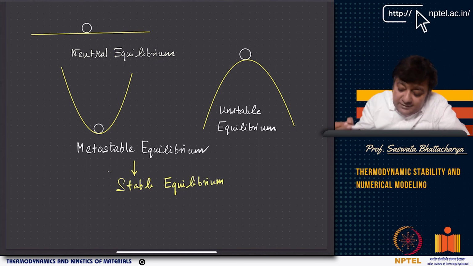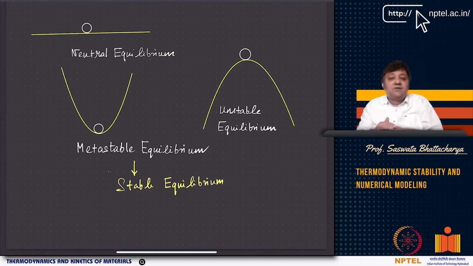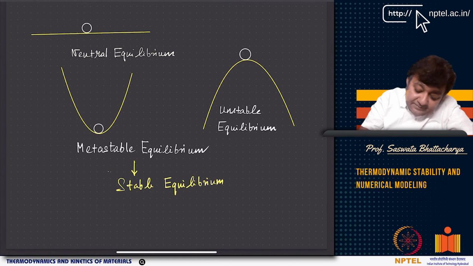However, have a look at the instability. Have a look at this position where you are at the top of the hill, the peak. If you are at the peak of this energy barrier, this peak is giving you the unstable equilibrium condition. The unstable, because if I displace it this way or this way, the ball will just roll, right? I displace it very slightly, the ball starts rolling. A little disturbance, it will just go to either a metastable equilibrium or a stable equilibrium, right? So that is the idea.